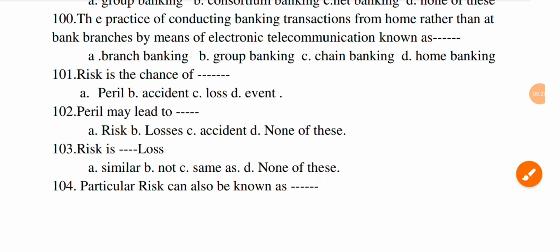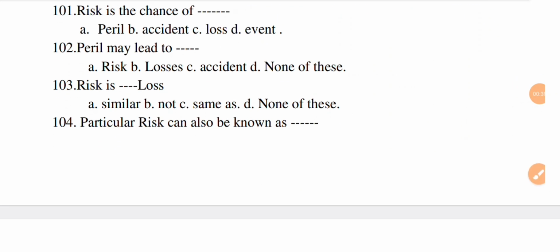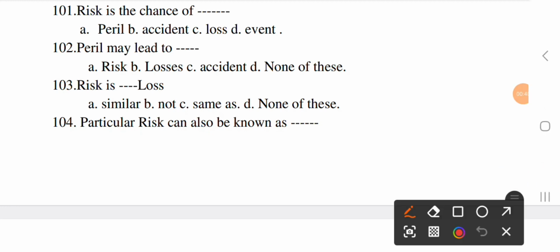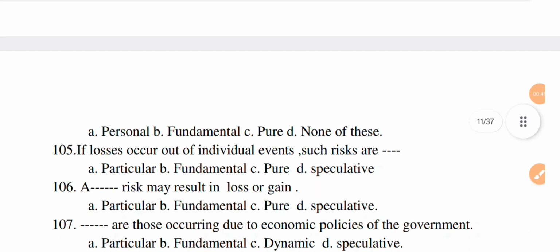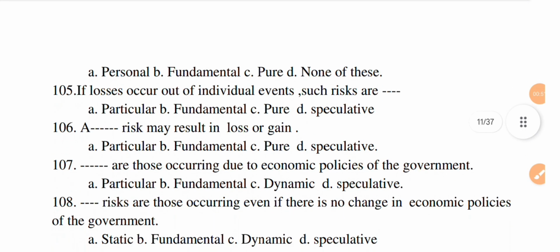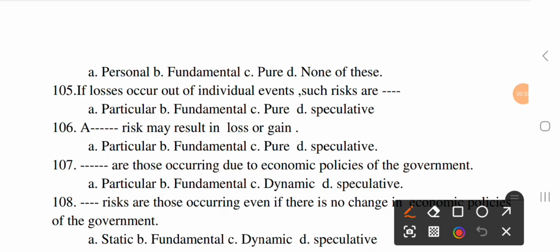The next question, risk is dash loss. Option A similar, option B not, option C same as, and option D none of this. The correct option is B not. Next question, particular risks can also be known as dash. Option A personal, option B fundamental, option C pure, and option D none of this. The correct option is A personal.